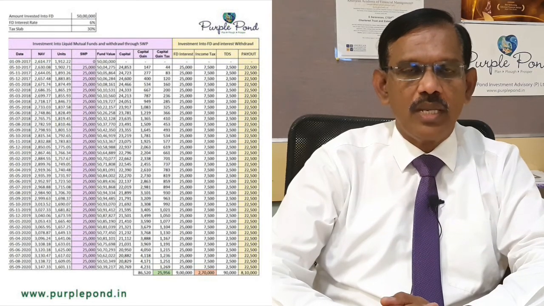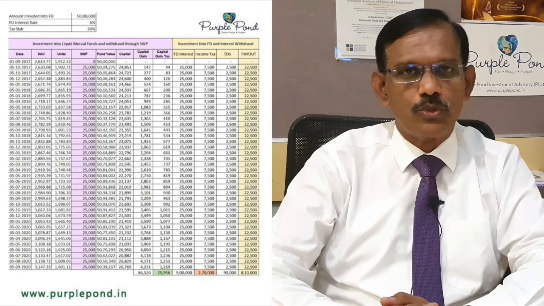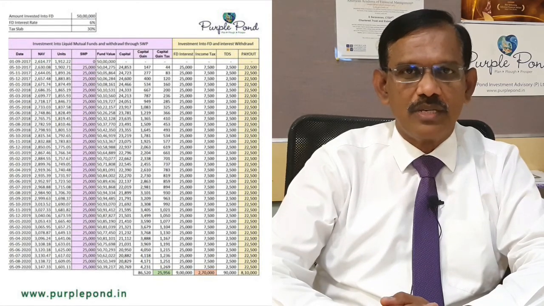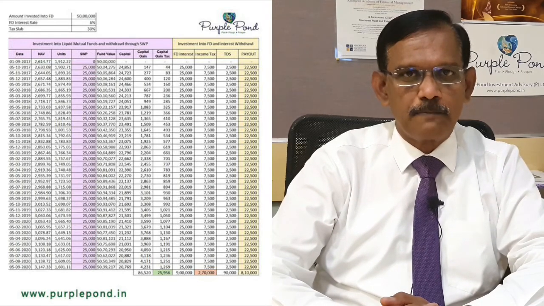whereas Mr. Y, when he withdraws 25,000 rupees from the investment, incurs a capital gain of 147 rupees, which at the rate of 30%, the tax liability is 44 rupees.